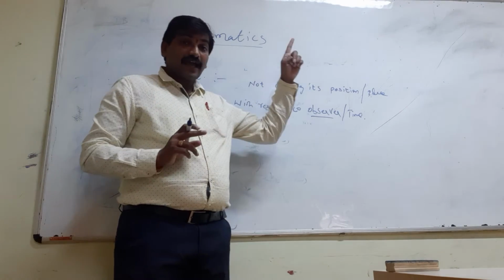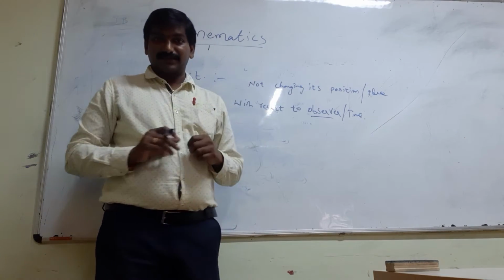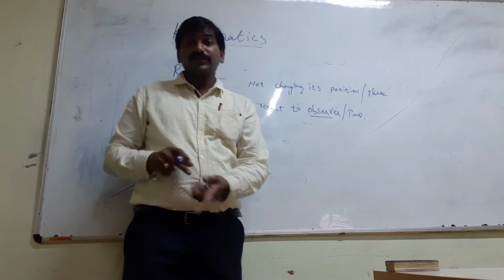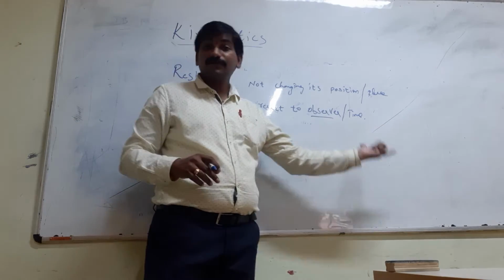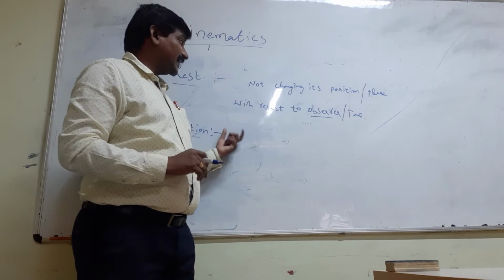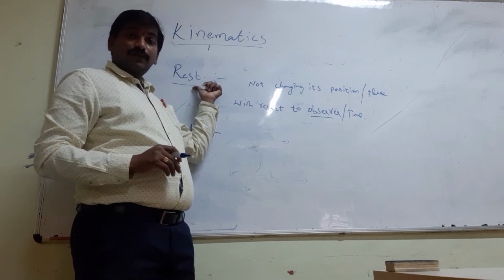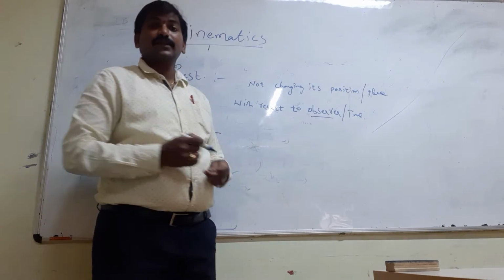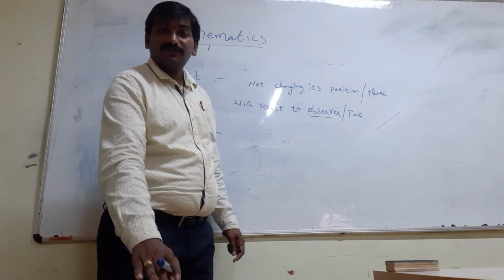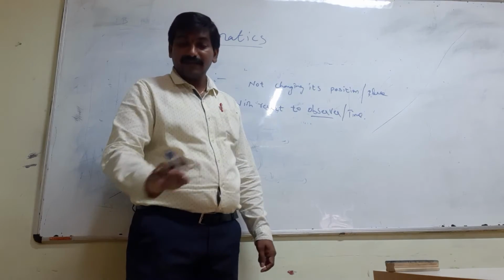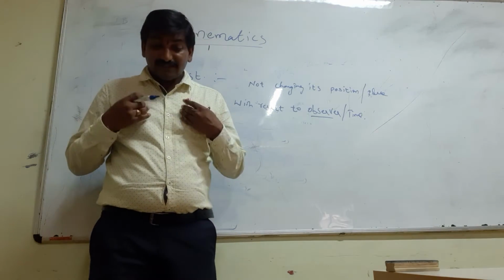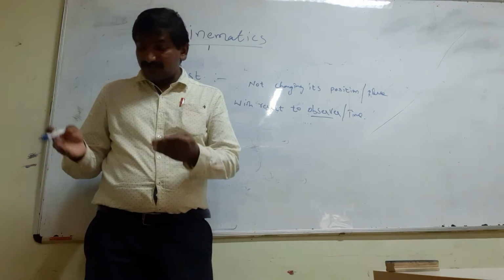With respect to time also, you are at rest, right? Because at 8:45 you are at the same position, and at 9:30 also you are in the same position. That means I can say that you are all at rest. Let us say this table has been at rest for so many days in this classroom, at this place. With respect to me, I am seeing this table here only.